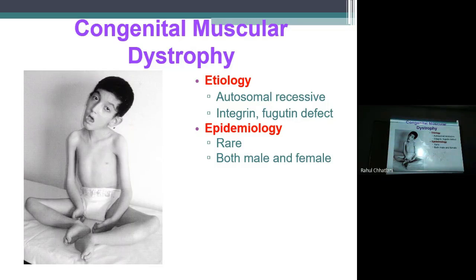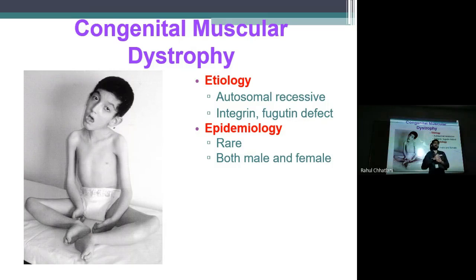Epidemiology: it is rare. Both male and female are equally affected, male to female ratio is equal. Yes, you need to remember the ratios also. Why are they important? Whenever a patient comes to you, in the clinics or in the hospitals itself, you have to think of the gender of the patient. If it is a male, which are the conditions and what is the prevalence? DMD the most, then PMD, then limb girdle, then scapuloperoneal. This is very rare.